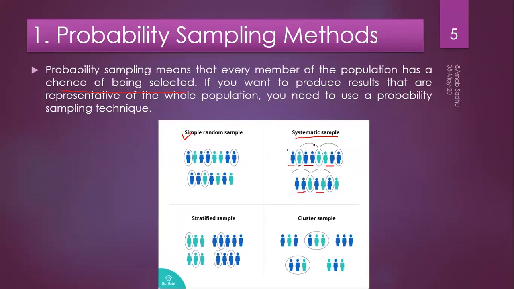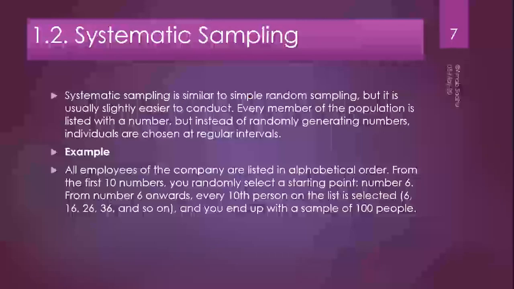Now, if you just select the first element randomly, the next element will be chosen very easily if you know the interval, if you select the interval. So that is how a systematic sampling works. All employees of the companies are listed in alphabetical order from the first 10 numbers. You randomly select a starting point. Starting point has to be selected randomly. And then, depending upon the interval, you select the next persons. That is how it works.